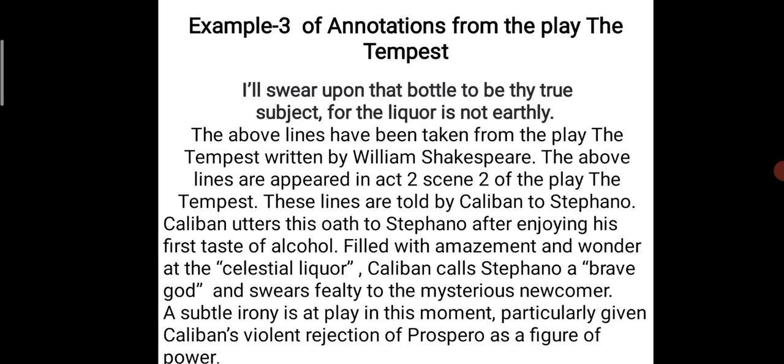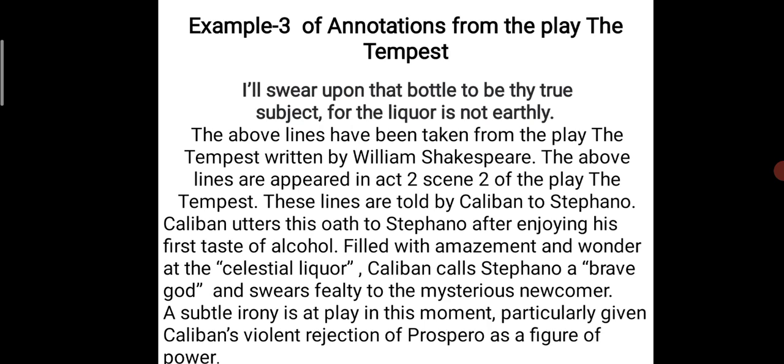Caliban utters this oath to Stefano after enjoying his first taste of alcohol, filled with amazement and wonder at the celestial liquor. Caliban calls Stefano a brave god and swears fealty to the mysterious newcomer. I will swear upon that bottle to be thy true subject.